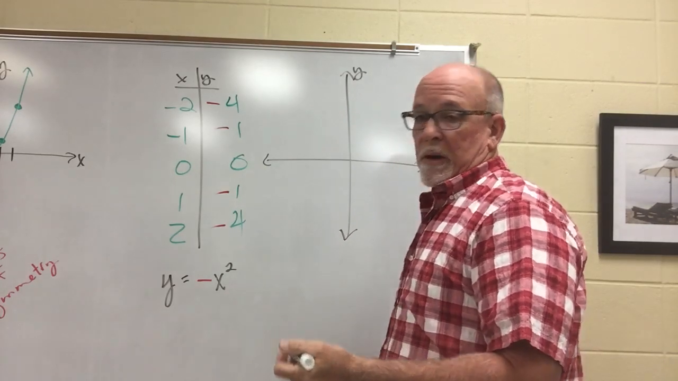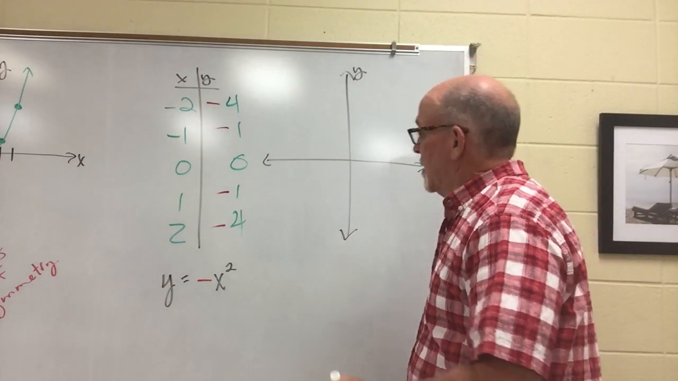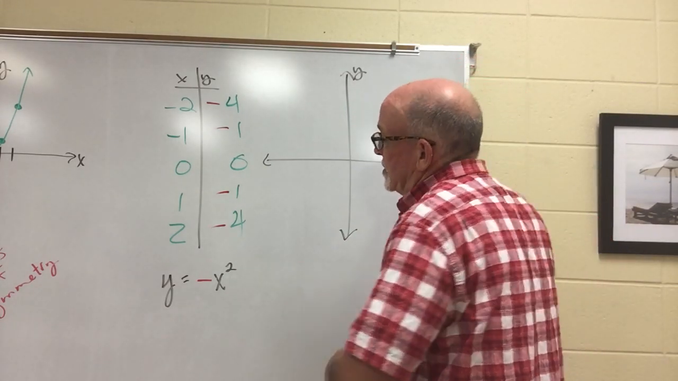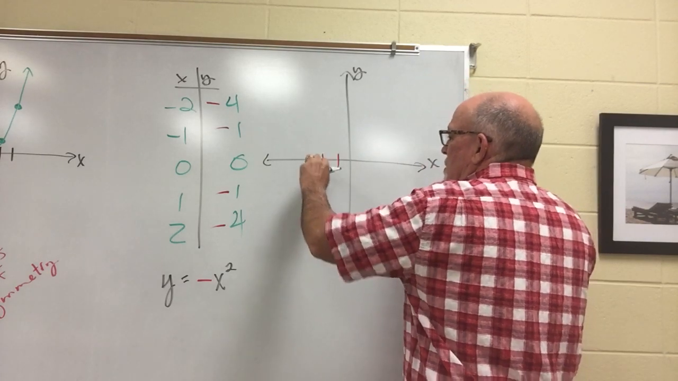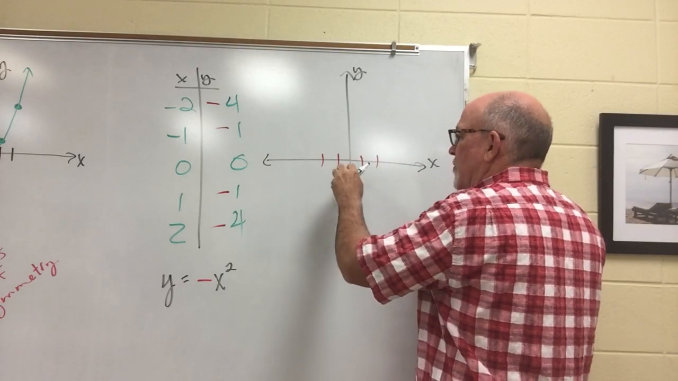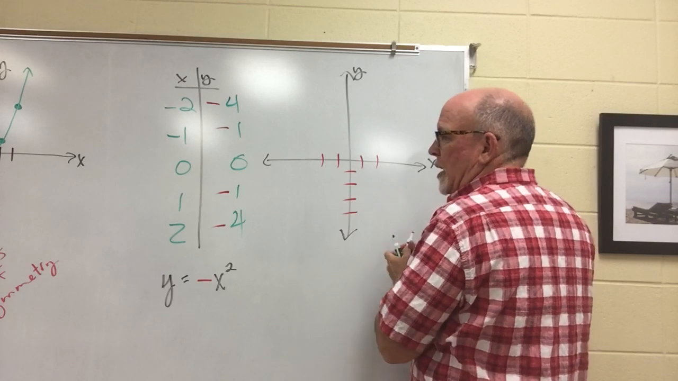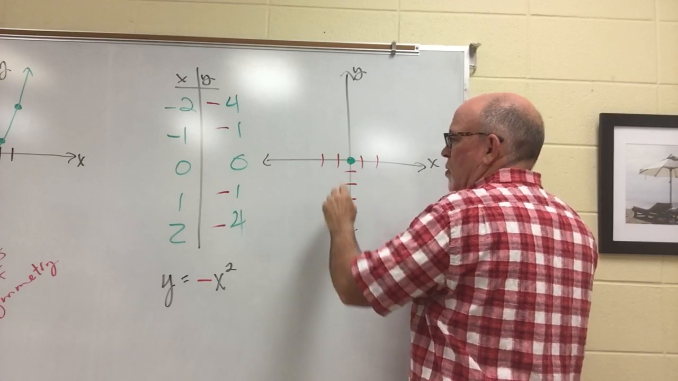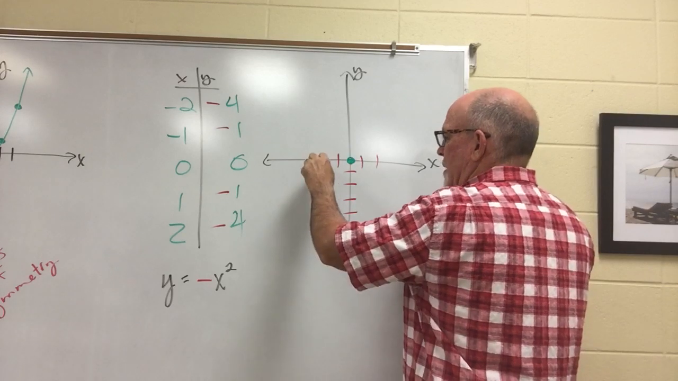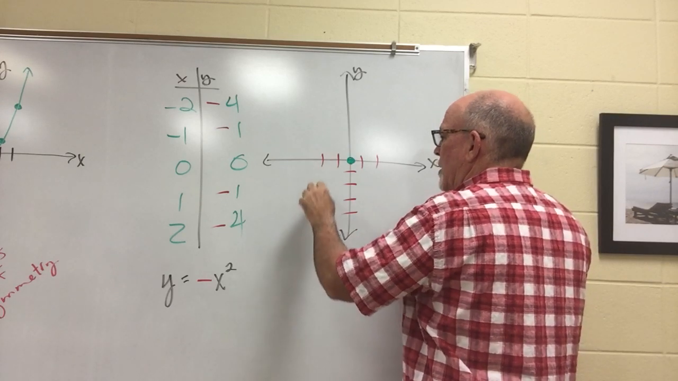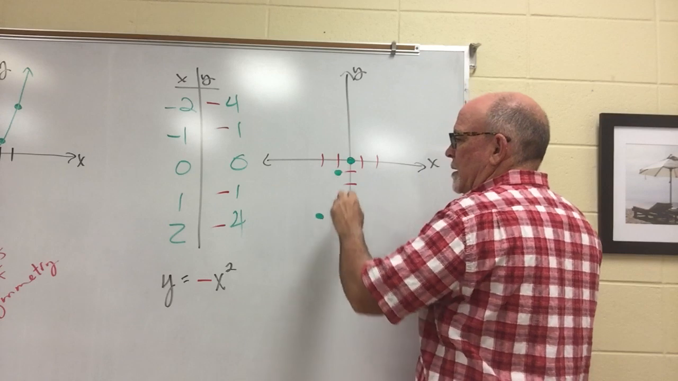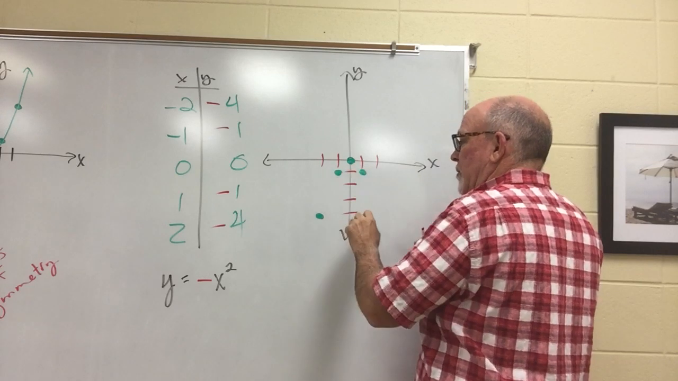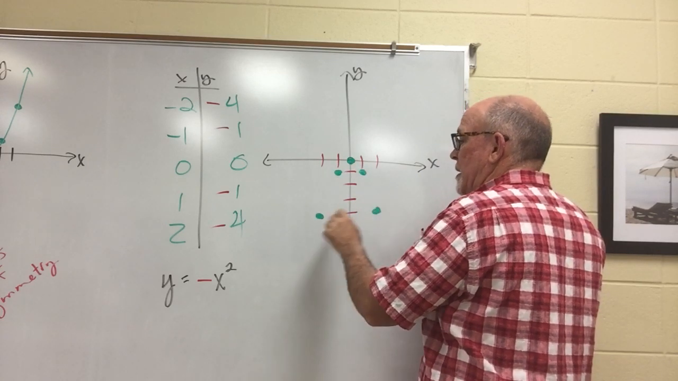So I don't know if you figured out what's going to happen here. That's kind of interesting. Same x values, except for this time, the y values are going to be below the x-axis, with the exception of the origin. 0, 0, negative 2, negative 4, negative 1, negative 1, 1, negative 1, and 2, negative 4.